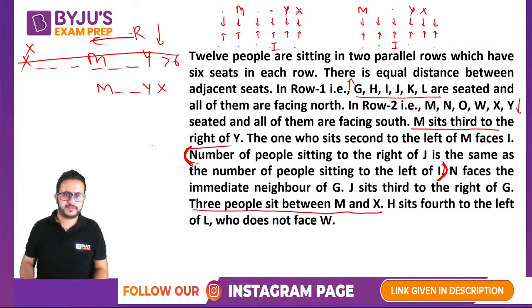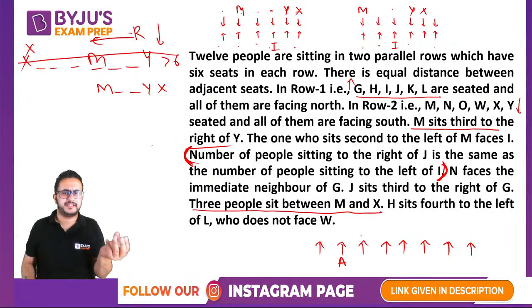So let us say instead of 6 there are 8 people, 5, 6, 7, 8. Right? If I say A and the second person is B, and I make a statement like this, the number of persons to the left of A is the same as to the right of B, then A's position from this end will be B's position from the other end. No matter what the number of people sitting in the row is, no matter where the person is sitting. So never count in these cases.